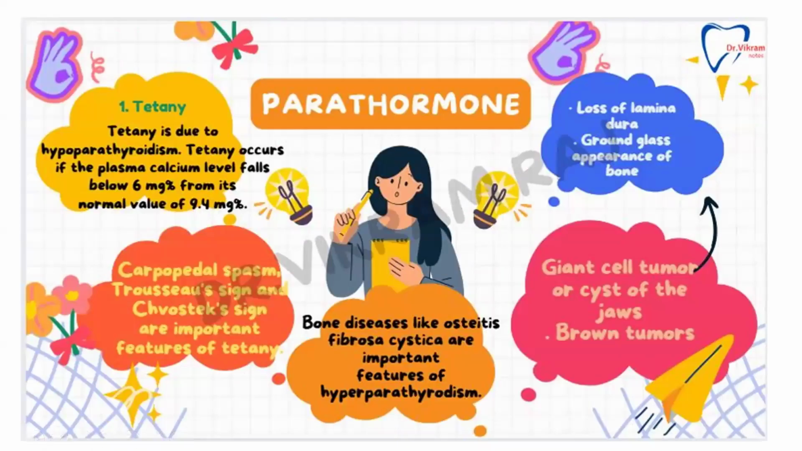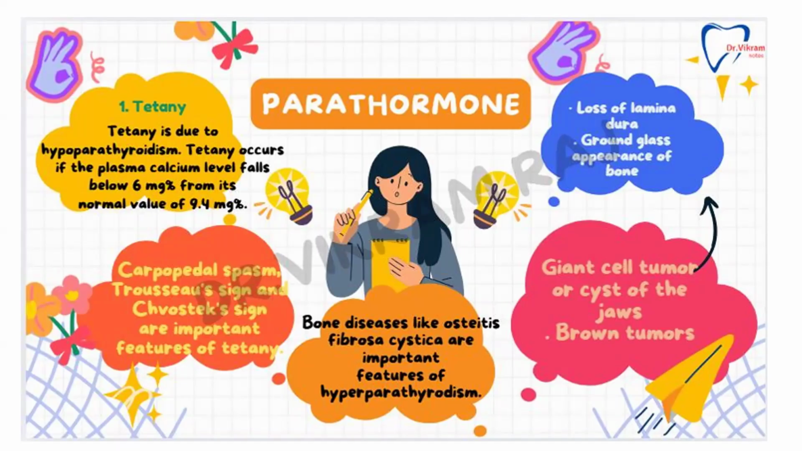Coming to the parathormone, this hormone controls the calcium level in the blood, right? Thereby tetany is due to hypoparathyroidism. That is, if parathormone is secreted at a lesser rate, it causes hypoparathyroidism and tetany, which occurs when the plasma calcium level falls below 6 milligrams from its normal value of 9.4 milligrams percent.